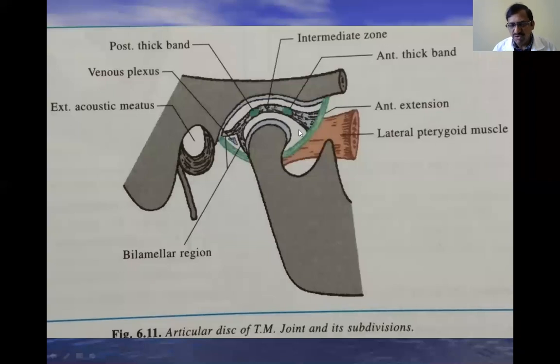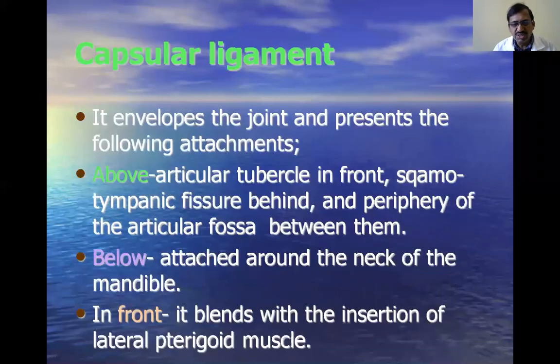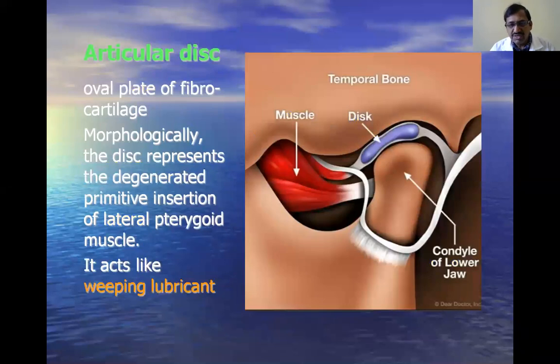Once there is production of this synovial fluid, it is absorbed by the articular disc. Here, the articular disc is like a sponge. If you keep a sponge in water or some fluid, what happens? It absorbs the fluid. Whenever you squeeze, it releases. Because of this, if there is a movement of the head of the mandible, it produces pressure over the intra-articular disc, and it causes squeezing of the disc.